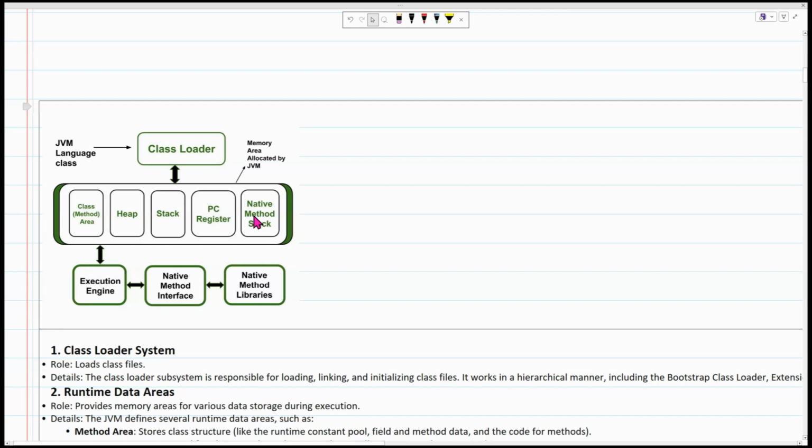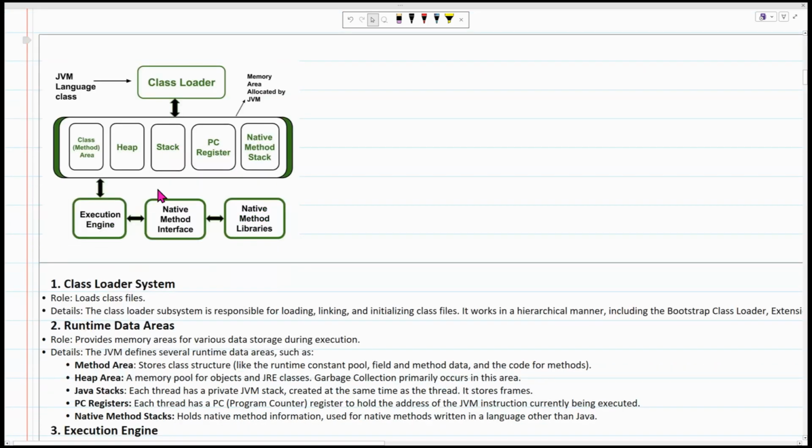Once all the things are ready, it puts them in this memory and is ready to execute. It uses the execution engine, and using this execution engine, it executes the code.